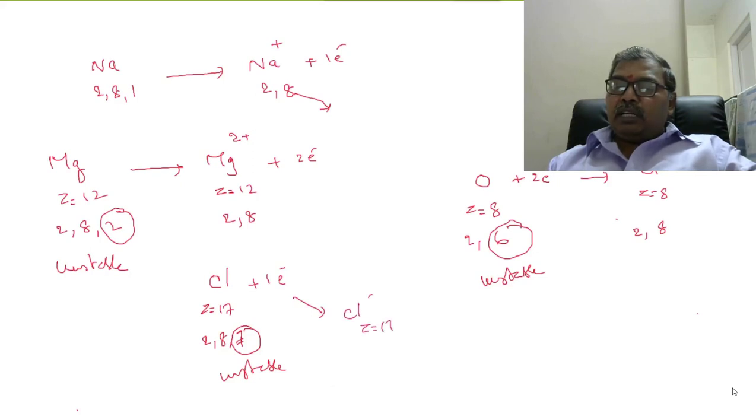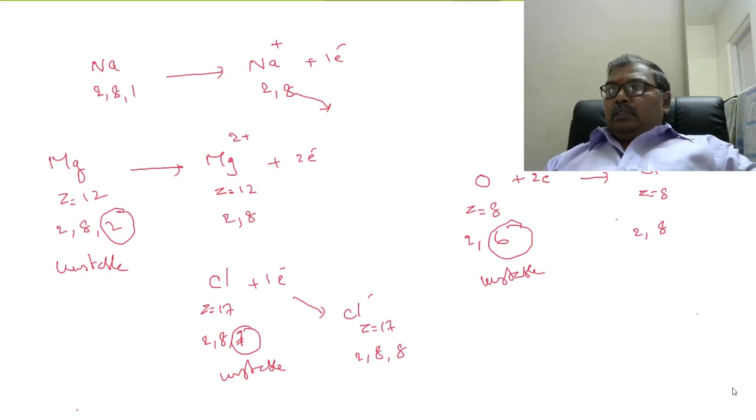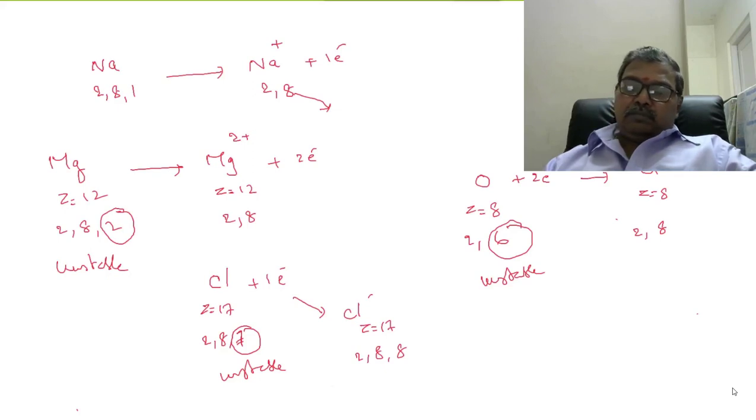Z is 17. Electronic configuration is 2, 8, 8. So like this, atoms try to keep 8 electrons in their outermost orbit either by losing electrons or by gaining electrons.